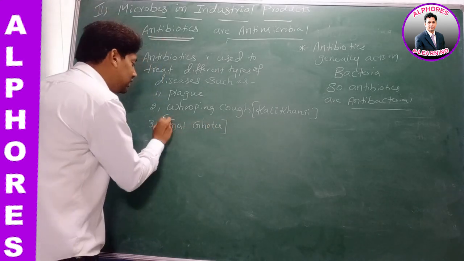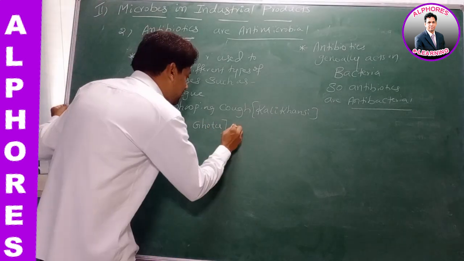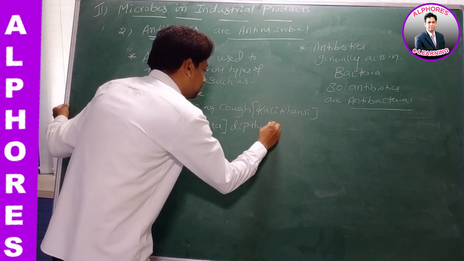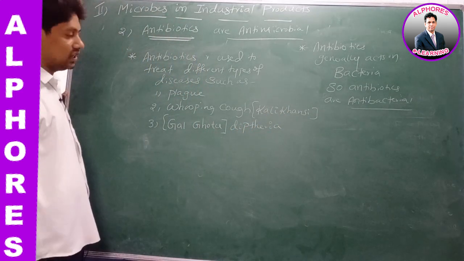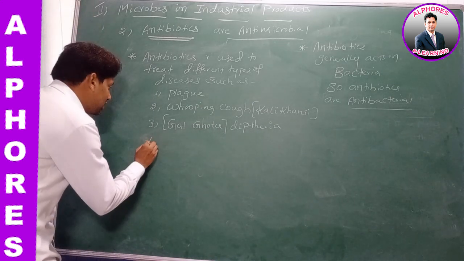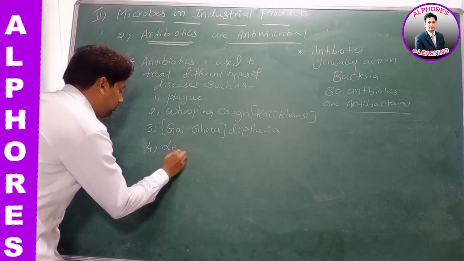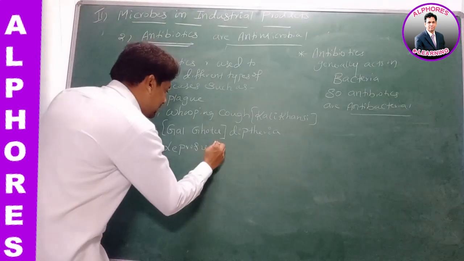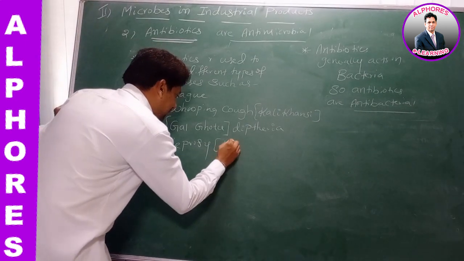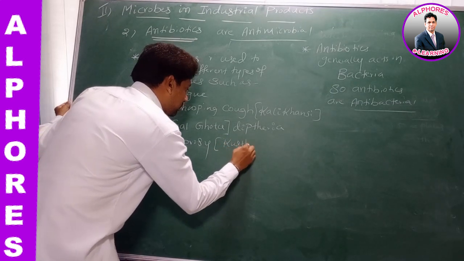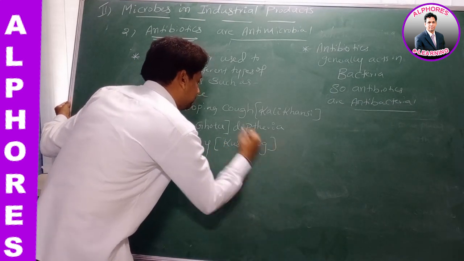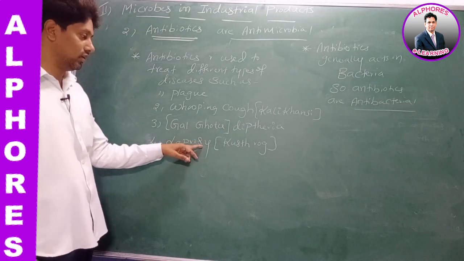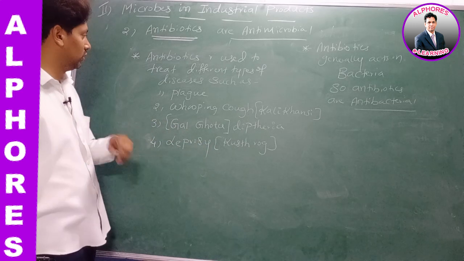Actually, this is a Hindi word which means diphtheria. Which means what? Diphtheria. Next, number 4, leprosy. Leprosy is also called Kust Rog. Leprosy is also called what? Kust Rog, right?